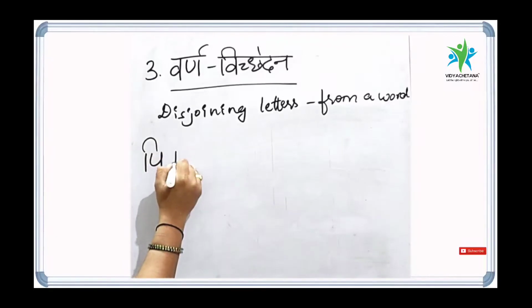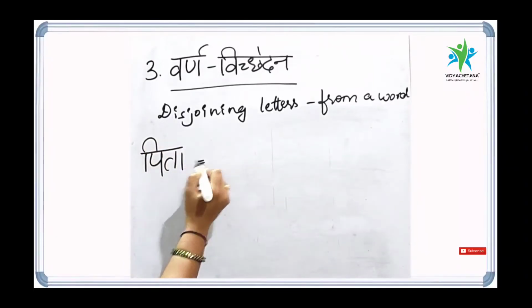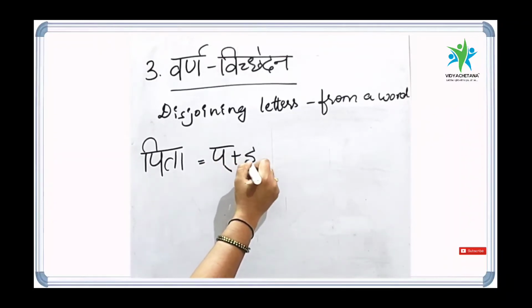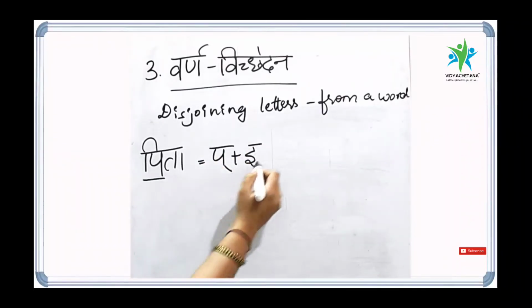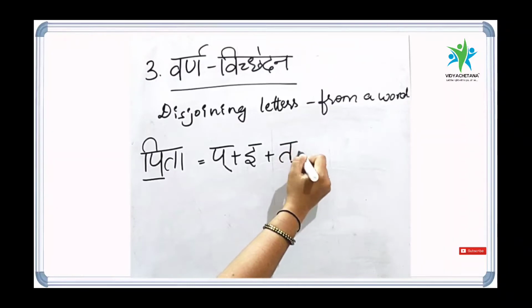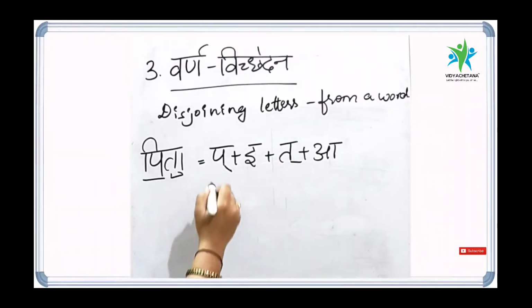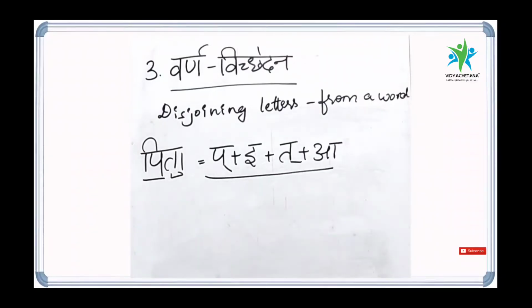There is a word called Pita. So how to split this? Pa Halant plus I is Pi. Ta Halant plus A is Ta. So this is how the disjoining is done.